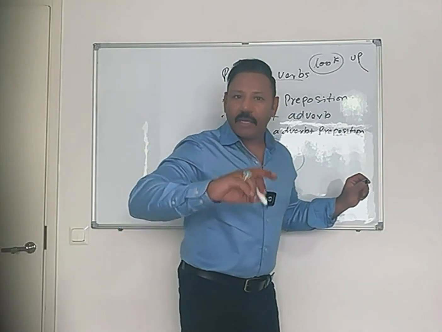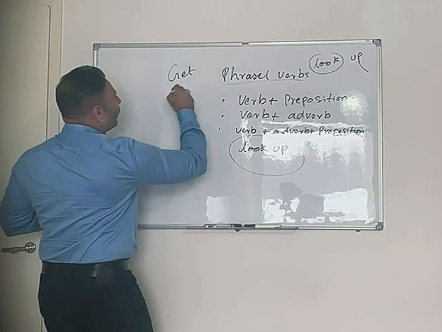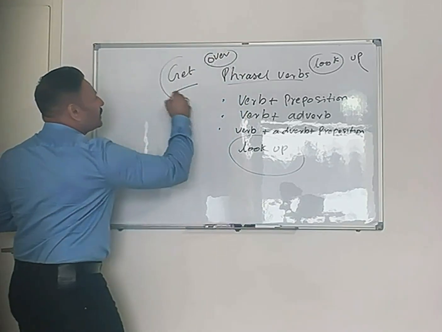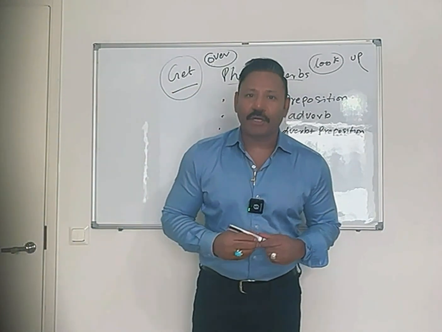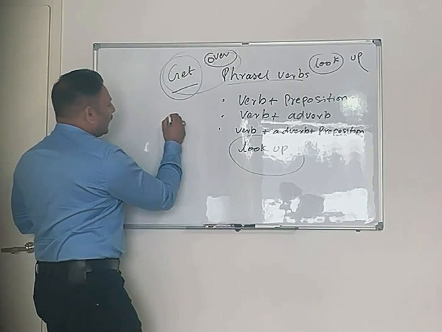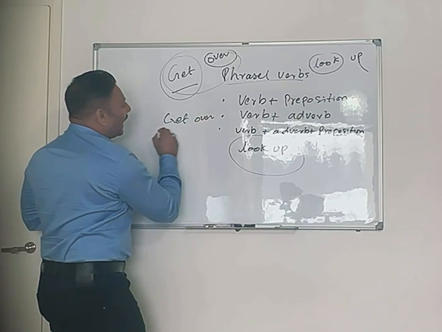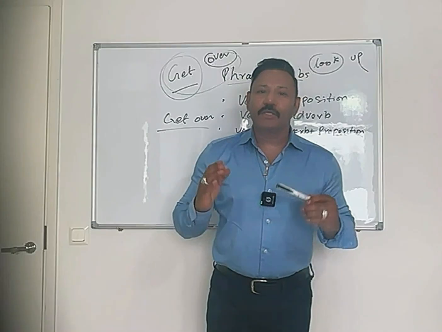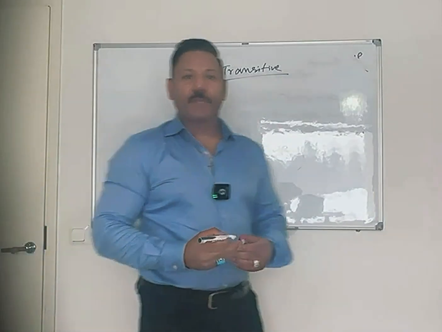In the same way, get. You say get and then over. So get is a verb and over is a preposition. And when both are combined, get over has created another meaning. Get over means to recover from something.